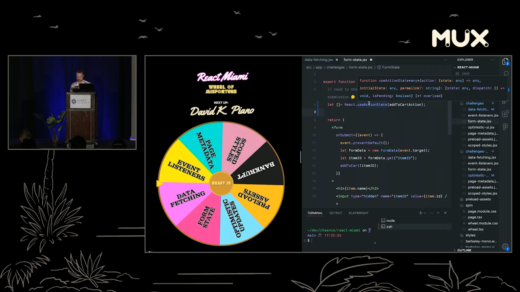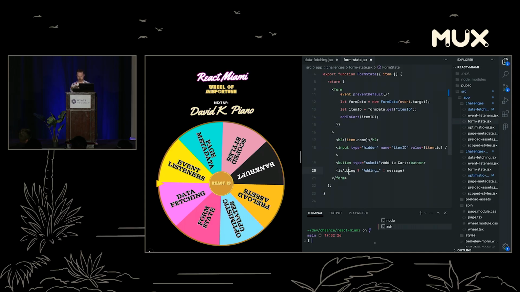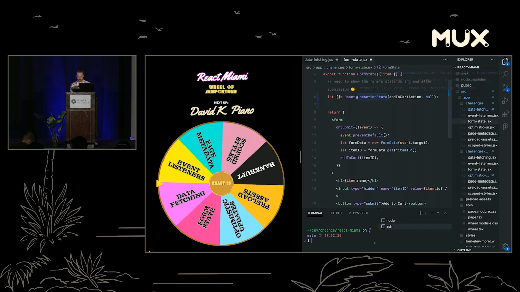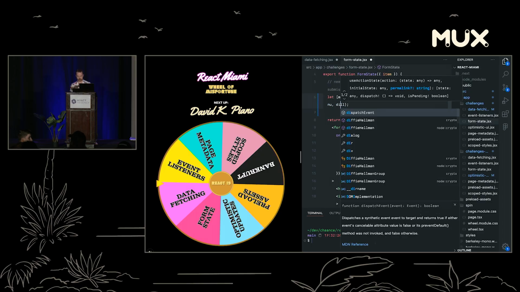This is where I get tricky because I don't actually remember a lot of the new APIs. So what is our initial state? Our initial state is going to be null, because the state that we want in this case is to show the user that something is currently being added to the cart. So what we're going to get back here is the message. We are also going to get back a pending flag or a dispatcher.